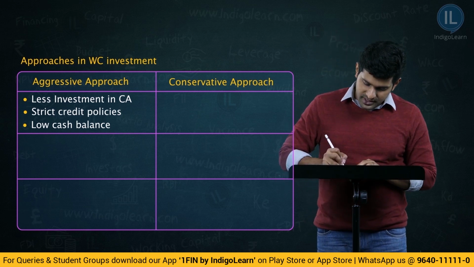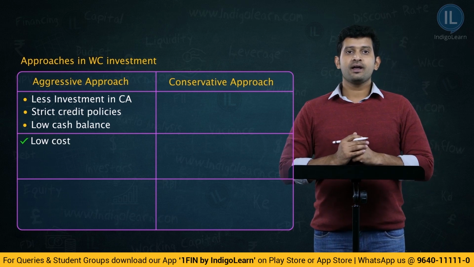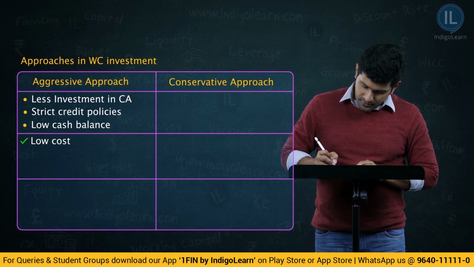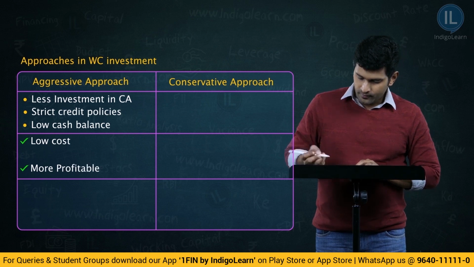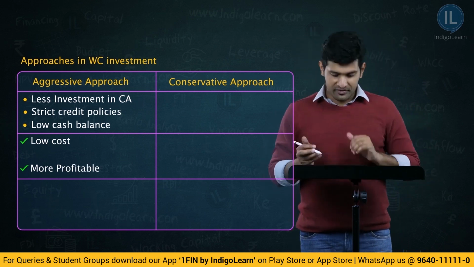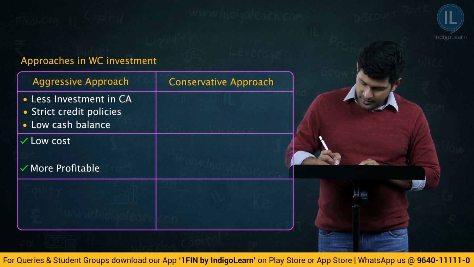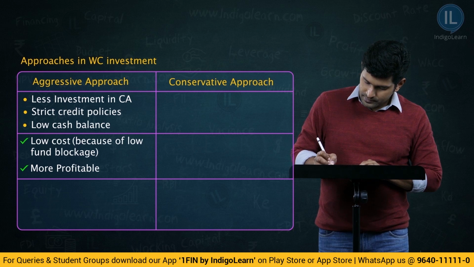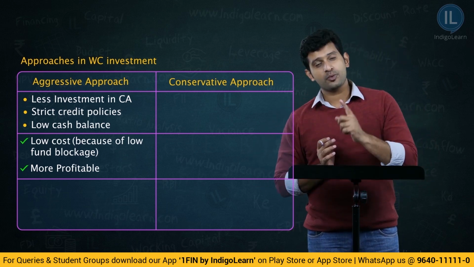Therefore, the good point here is low cost, therefore, more profitable. This is because of low fund blockage. The reason is low fund blockage resulting in low cost and more profitable.